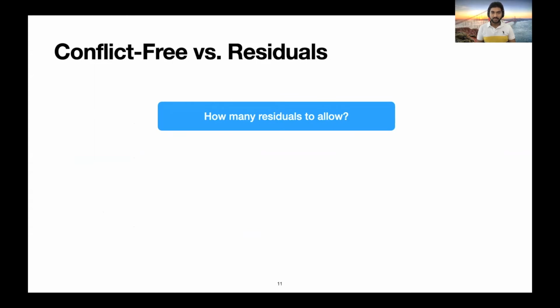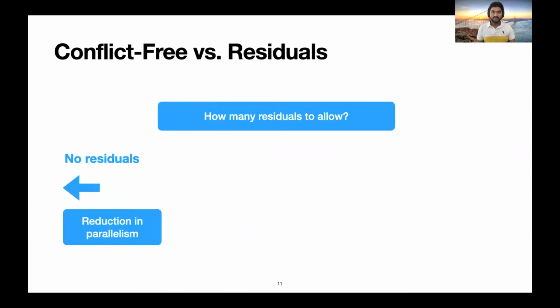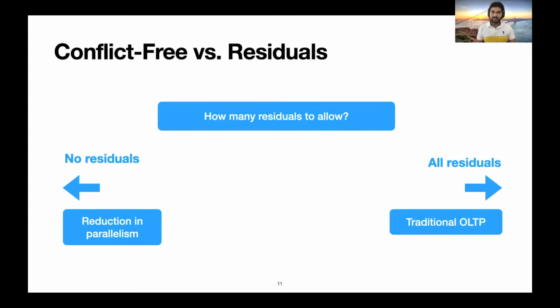An important question to answer here is how many residuals to allow. When we set residuals to 0, it reduces parallelism excessively. On the other extreme, if we cluster all transactions as residuals, it resembles traditional shared-everything OLTP. So Strife uses a heuristic that restricts residuals to a fraction alpha of the batch size. This is currently user supplied and can be learned if necessary.